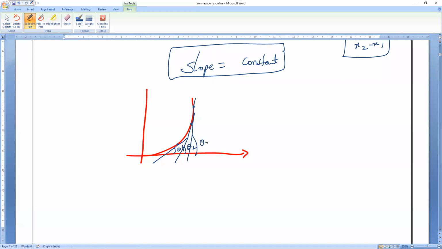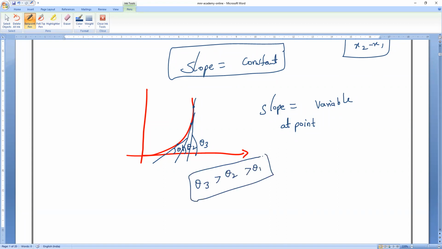So this angle is what, everybody? Theta 3. So now tell me, is theta constant or variable here? So slope is variable because at a given point, theta is not constant at every point. So here theta 1, theta 2, theta 3. Can you tell me which is bigger? Theta 3 is greater than theta 2, which is greater than theta 1. Yes or no? So theta is not constant. If theta is not constant, then what about the slope? Slope is also variable at a given point. Understood or not?